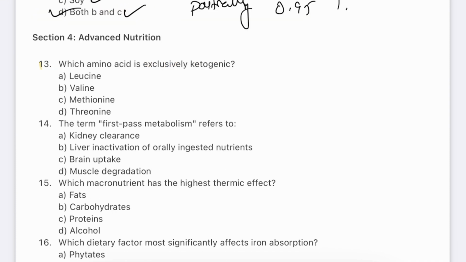Question number 13. Which amino acid is exclusively ketogenic? Leucine, valine, methionine, threonine. The answer will be A, leucine. Leucine is a branched-chain amino acid, BCAA, that cannot be converted to glucose. It is metabolized into ketone bodies, making it exclusively ketogenic. This property is crucial during fasting when the brain uses ketones for energy. Unlike other amino acids, it bypasses the gluconeogenesis pathway.